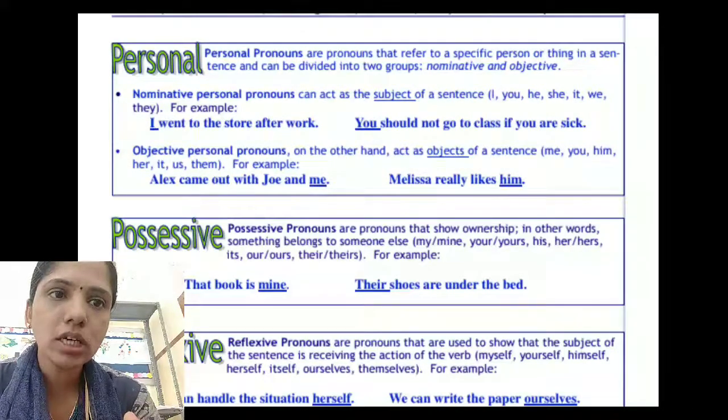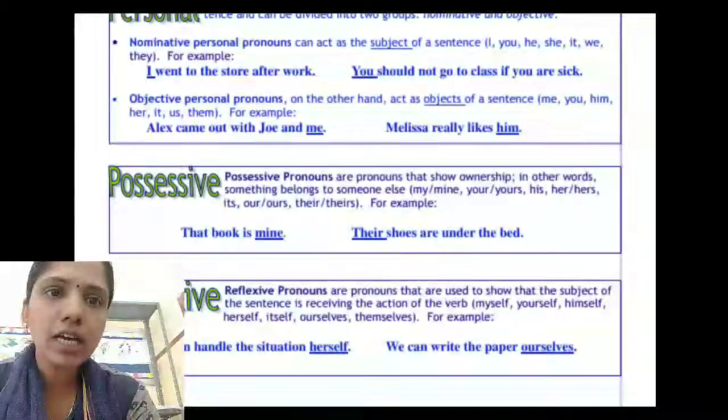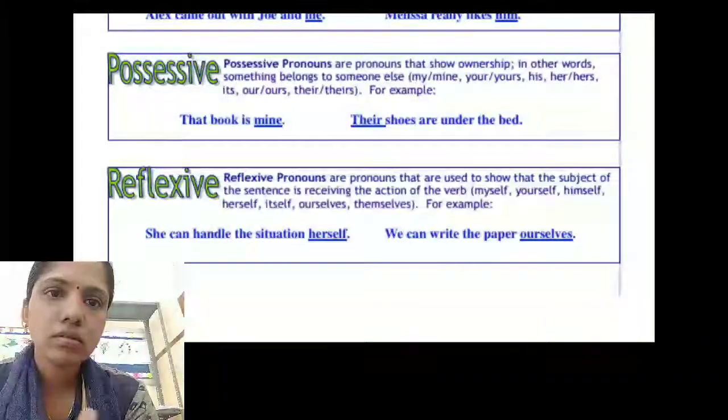Let us see the examples of objective personal pronouns. On the other hand, they act as objects of the sentence: me, you, him, her, it, us, them. For example, Alex came out with Joe and me. Here me is the example for objective personal pronouns. Am I clear?